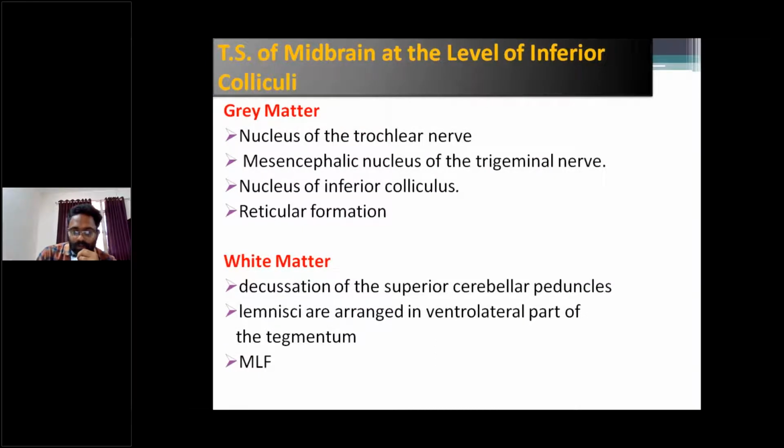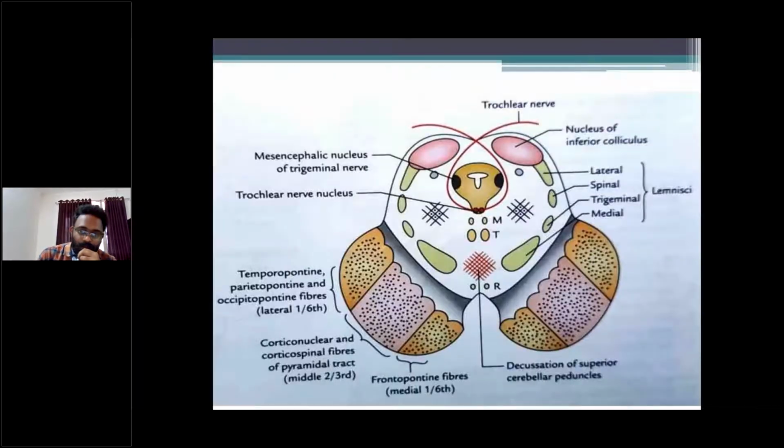So the medial longitudinal fasciculus, or medial longitudinal bundle, is situated between the trochlear nerve nucleus and the tectospinal tract.